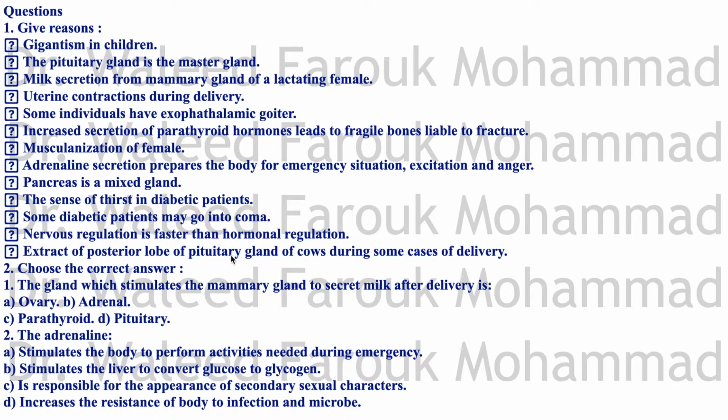So that's why they give it to women in labor to facilitate the labor, to increase the uterine contractions and expulsion of the fetus or the baby outside of the mother. Choose the correct answer. The gland which stimulates the mammary gland to secrete milk after delivery is, of course you know it, the pituitary gland, because it secretes oxytocin. It's not the ovary, it's not the adrenal gland, it's not the parathyroid.